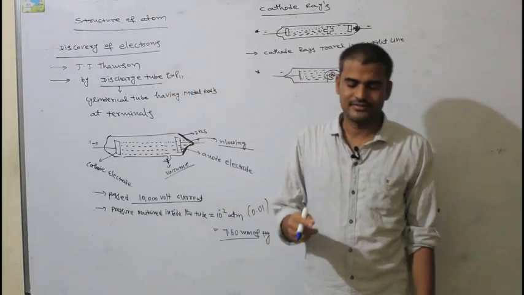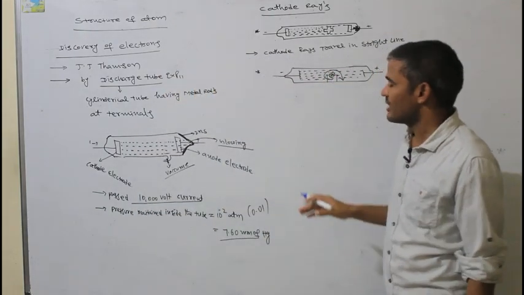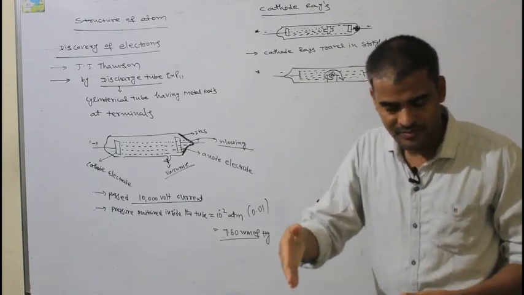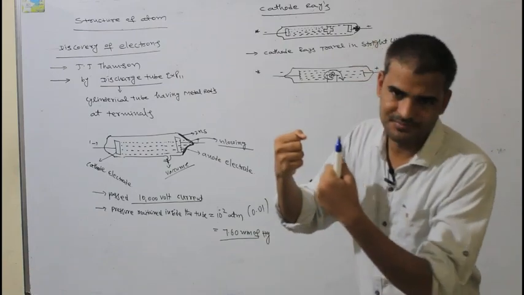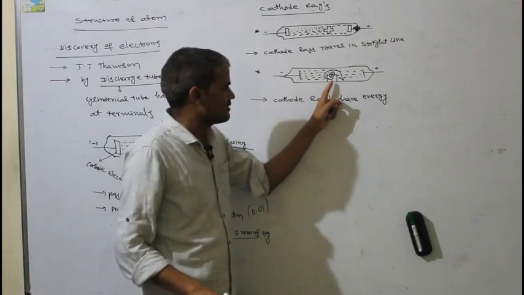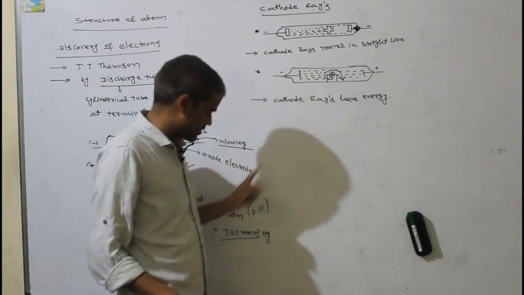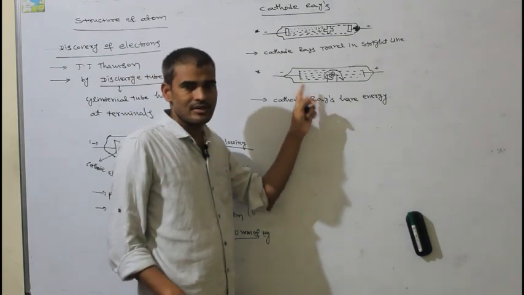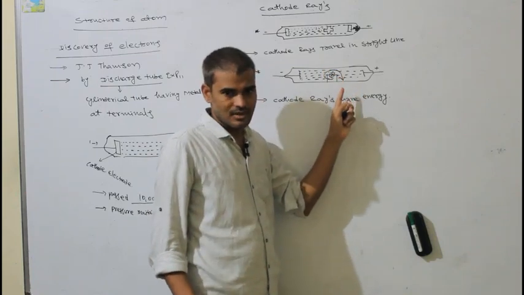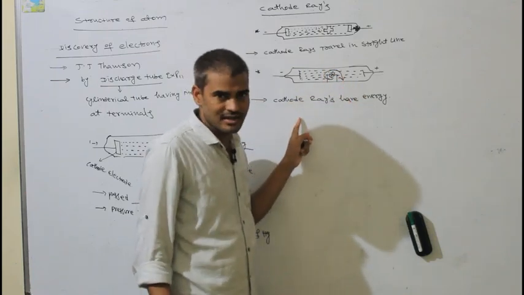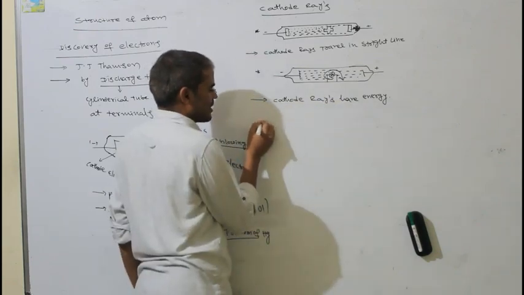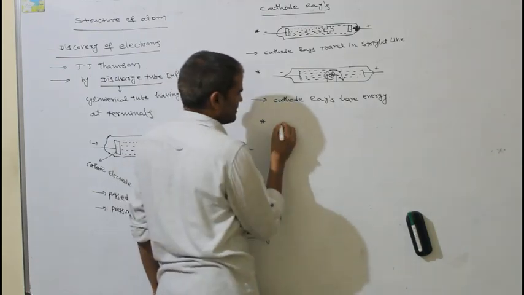So what he observed and concluded is that when the rays travel towards the anode, they hit the wheel. After hitting the wheel, they create some force on the rotating wheel. When cathode rays travel towards the anode, the wheel started rotating. Based on that, he concluded that cathode rays have energy. That is the second property. And the third property.